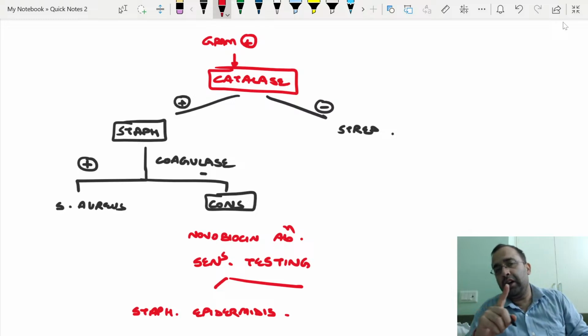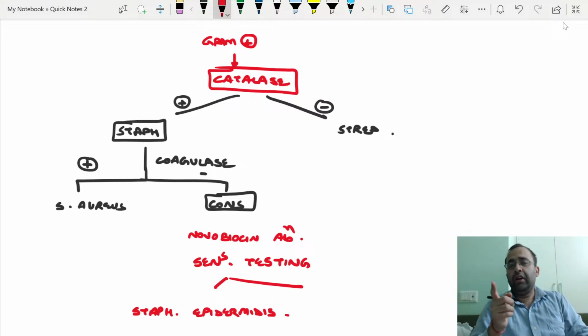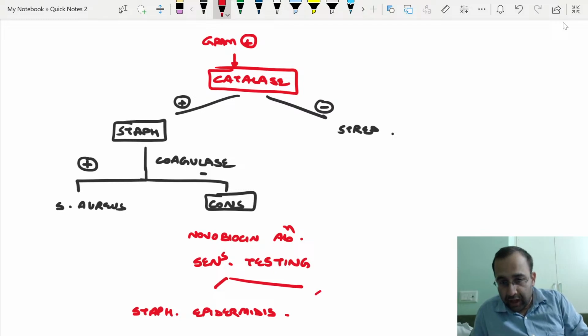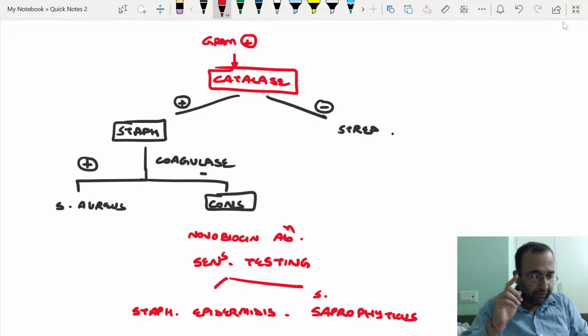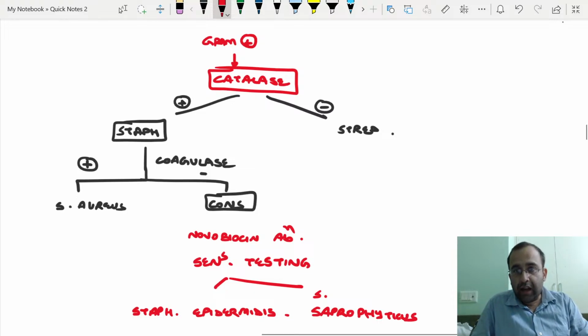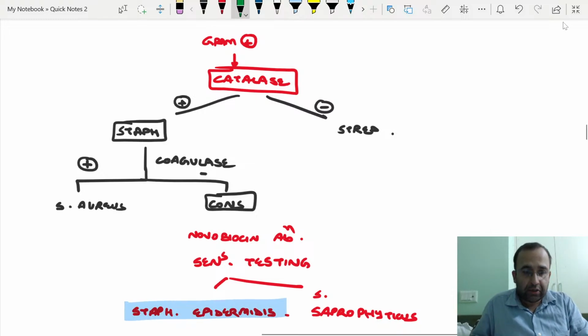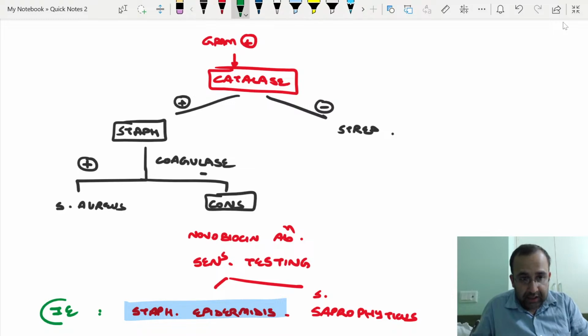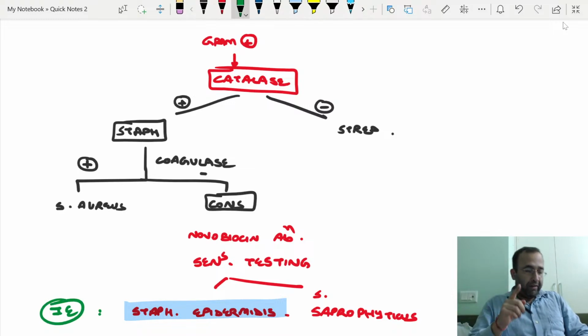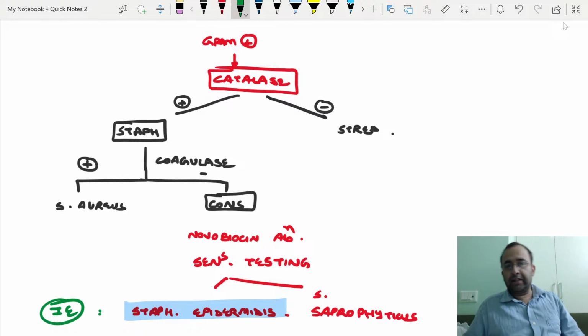Which of the following are coagulase negative staph? Answer was both Staph epidermidis as well as Staph saprophyticus. Now give me the right answer in one go in this. Staph epidermidis, that is CONS, is associated with which infective endocarditis? Recent NEET MDS PYQ. Give me the right answer in one go. It is associated with which infective endocarditis?